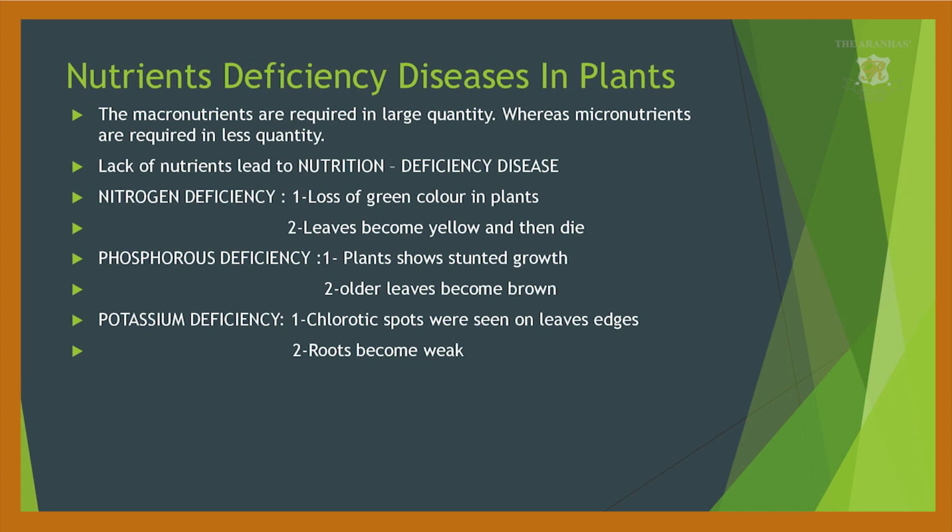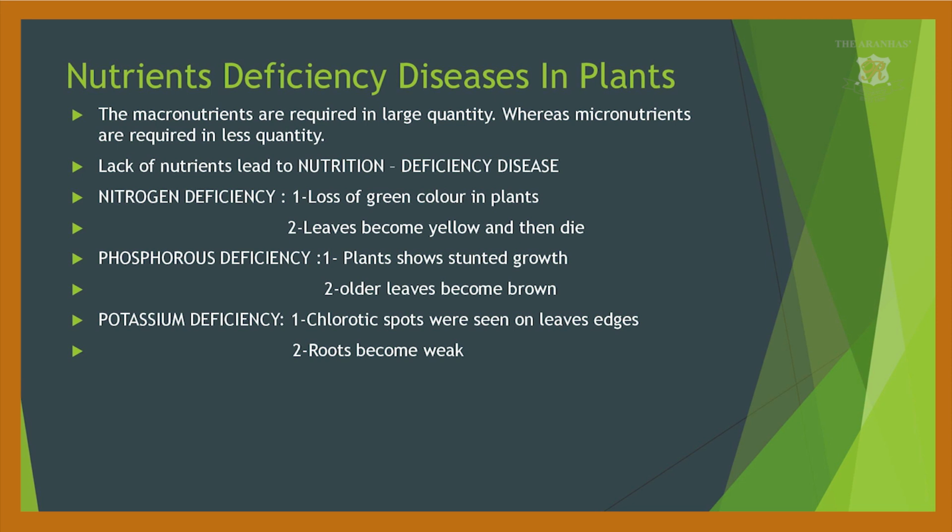Nutrient deficiency diseases in plants: nitrogen deficiency, meaning when nitrogen is not sufficiently present. What symptoms can we see in the plant? There is loss of green color. When the leaves are turning yellow, it shows that the plant does not have enough nitrogen. Leaves become yellow and then die. This is because of the nitrogen deficiency.